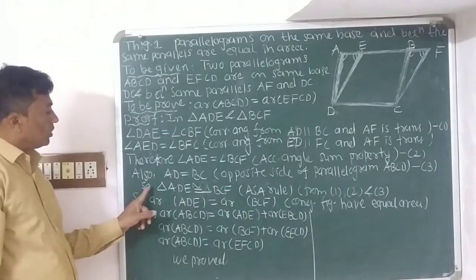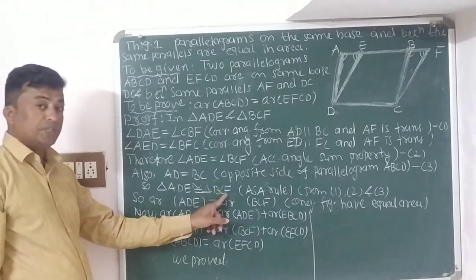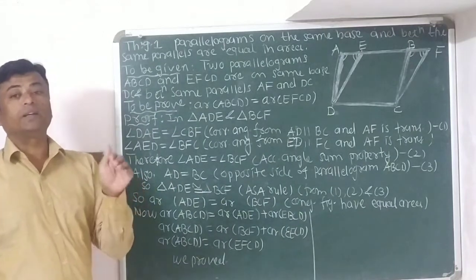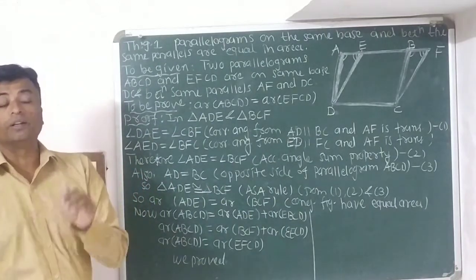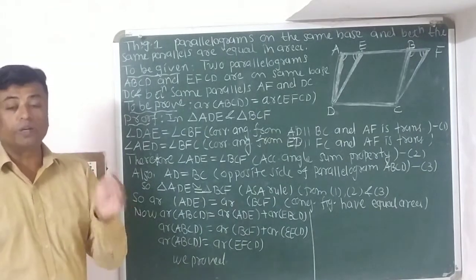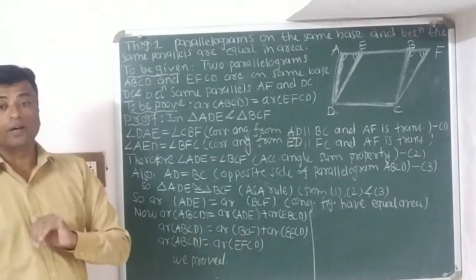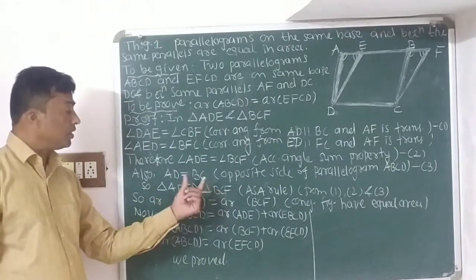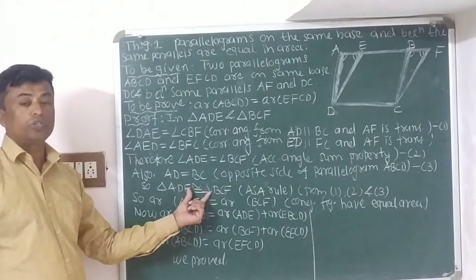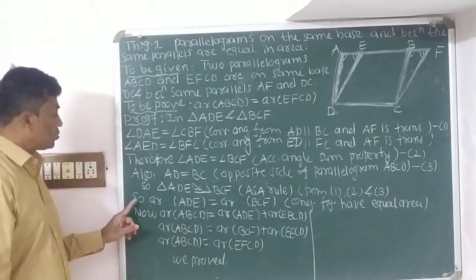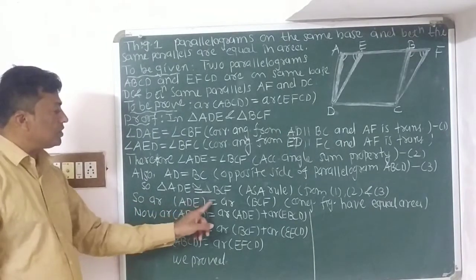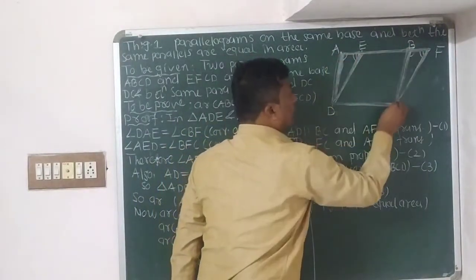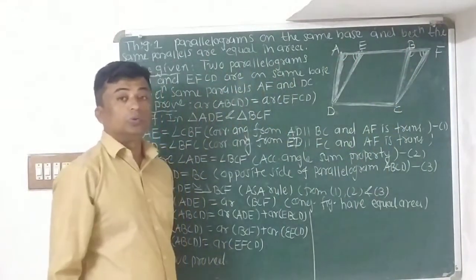Now see children, triangle ADE is congruent to triangle BCF by the ASA rule, and we know that if two figures are congruent to each other, then they have the same area. So here, both triangles are congruent to each other, so they have the same area. So we can write area of ADE is equal to area of BCF, means area of ADE and area of BCF are equal to each other.